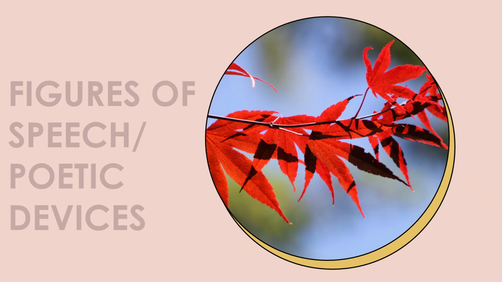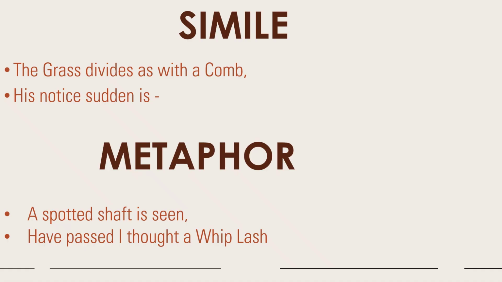Now let us move on to the various figures of speech and poetic devices. So the first figure of speech is a simile. The grass divides as with a comb. So, the grass gets divided as the snake moves. So, the dividing of grass is compared to a comb. Just notice suddenness. This is also a simile. Metaphor. A spotted shaft is seen. Have passed, I thought, a whiplash. So, again, here there's a comparison of the movement to a whip.